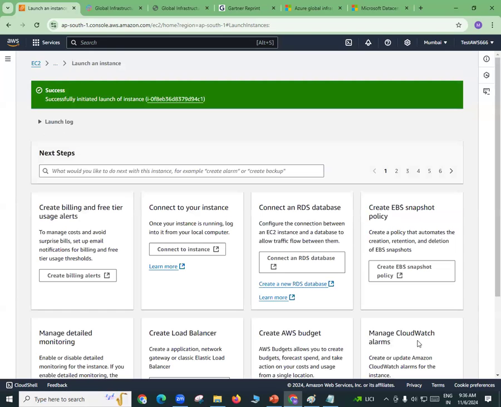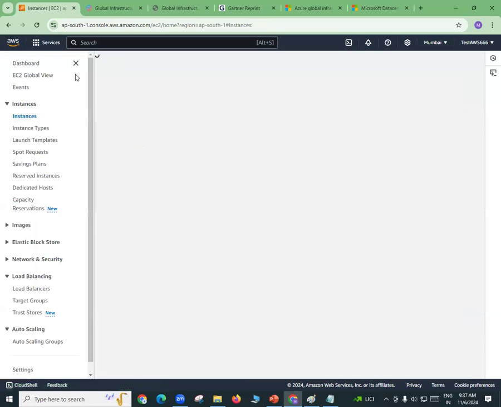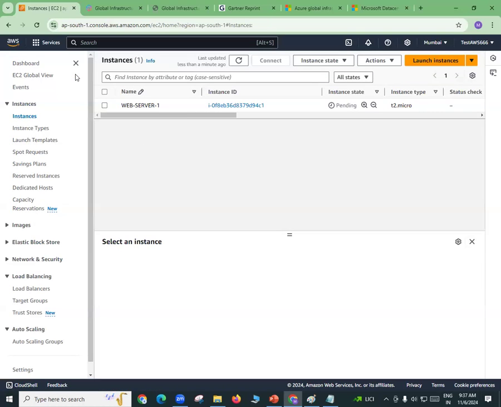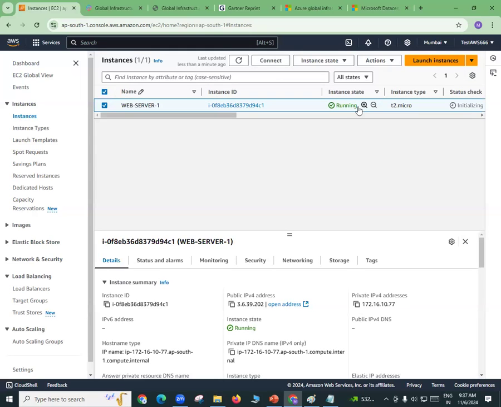So in my Mumbai region, I have successfully created a server, and in that server, I have successfully configured web services. So what is the meaning of web service or web server? Web server means you should access a server from any place. It is about a particular company and the details of that particular company, right? So web server is the most famous server we have over the internet. Okay, still it is showing as pending, but in the next 5 to 10 seconds, it will show as running.